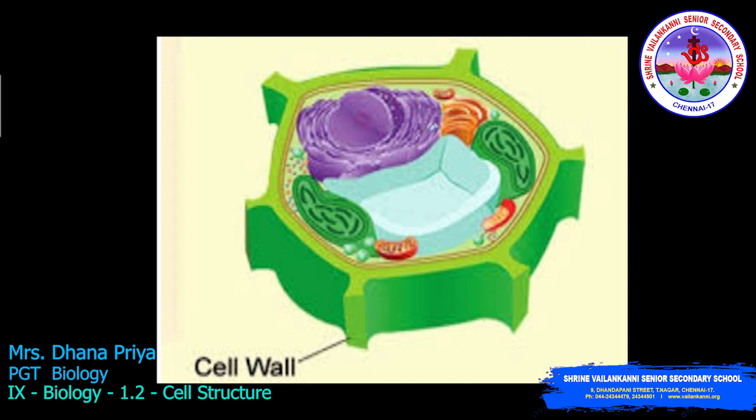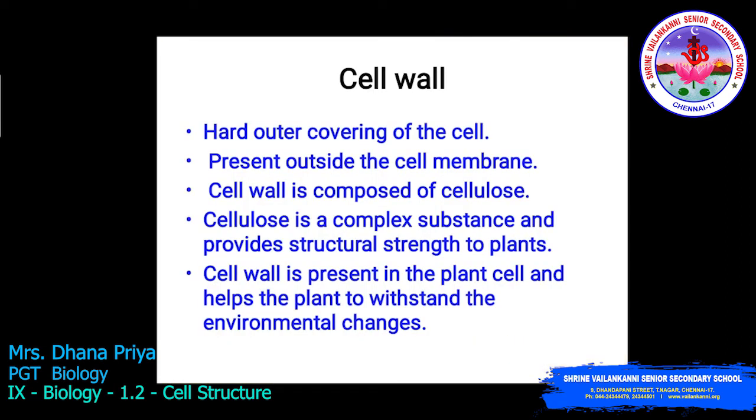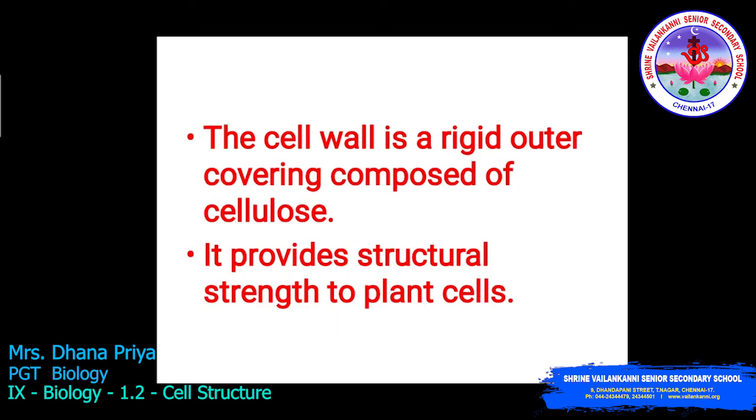Next we proceed with the cell wall. It is the hard outer covering of the cell, present outside the cell membrane. The cell wall is composed of cellulose. Cellulose is a complex substance and provides structural strength to the plant. The cell wall is present in the plant cell and helps the plant to withstand environmental changes. The cell wall is a rigid outer covering composed of cellulose. Why is cellulose present? To provide structural strength to the plant cell.